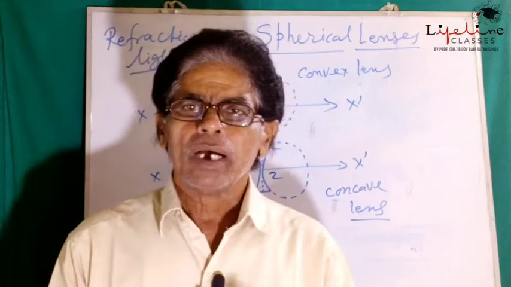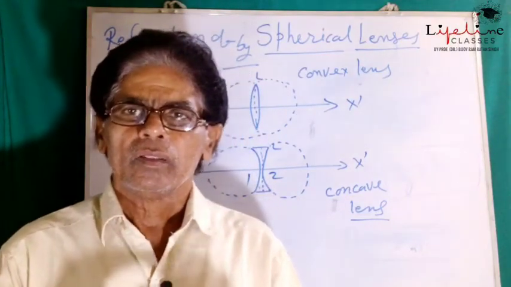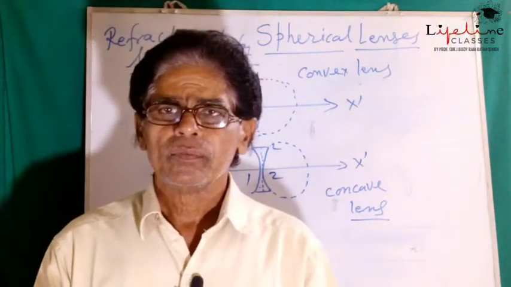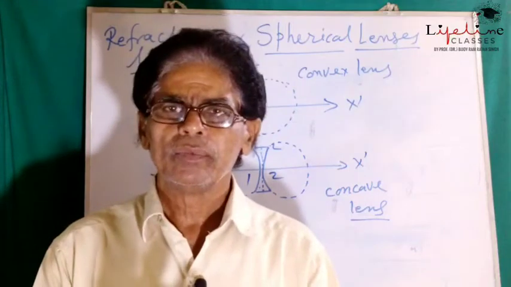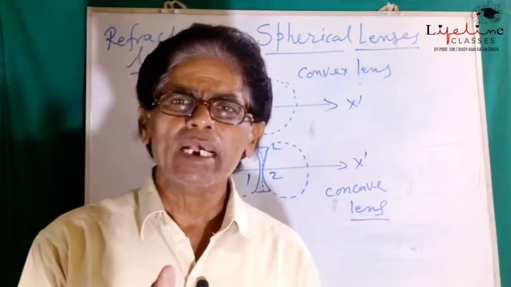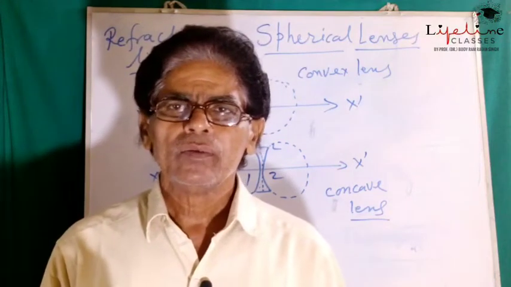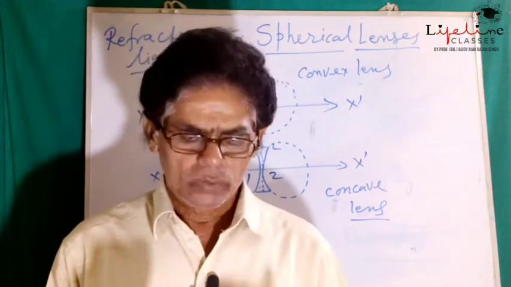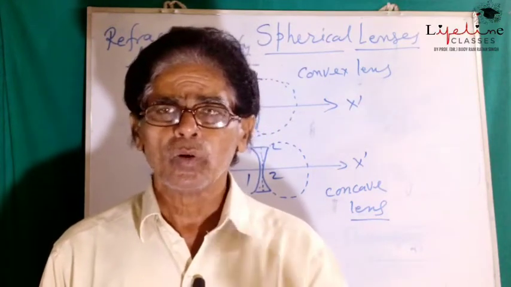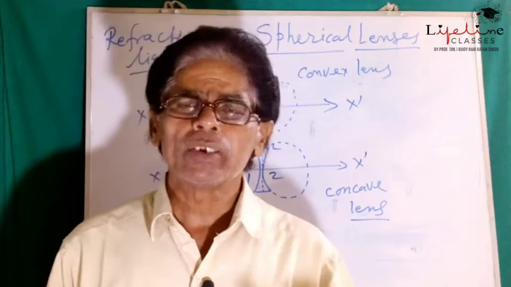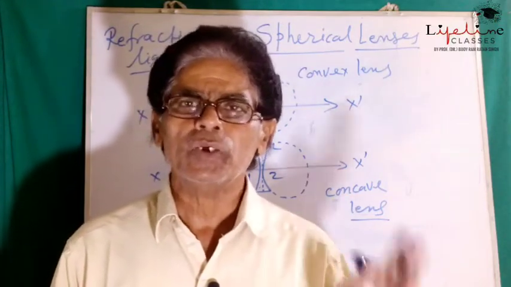It is denoted by C. Since there are two curved surfaces in each lens, these centers of curvature are denoted by C1 and C2.